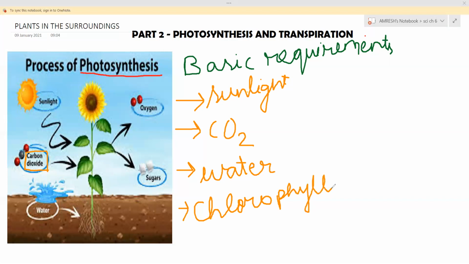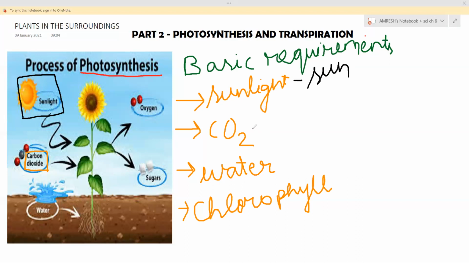From where does it get sunlight, my dear children? It gets sunlight from the sun, obviously. From where does it get carbon dioxide? From the air.